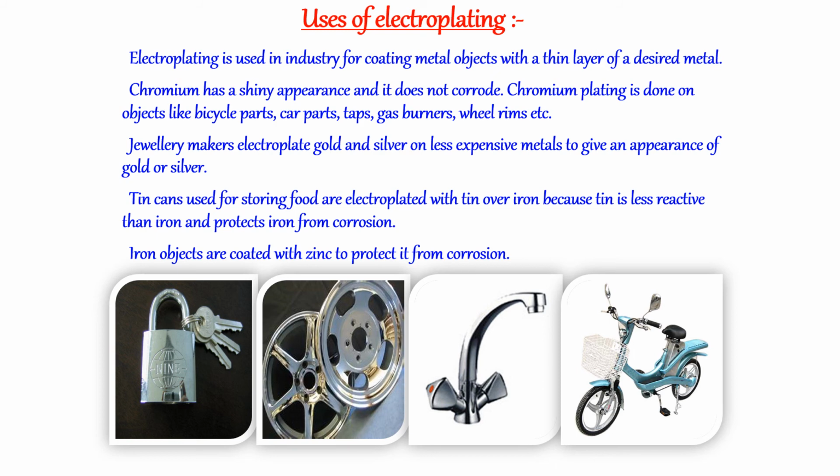Jewelry makers electroplate gold and silver on less expensive metals to give the appearance of gold or silver. Tin cans used for storing food are electroplated with tin over iron because tin is less reactive than iron and protects iron from corrosion. Iron objects are coated with zinc to protect it from corrosion.